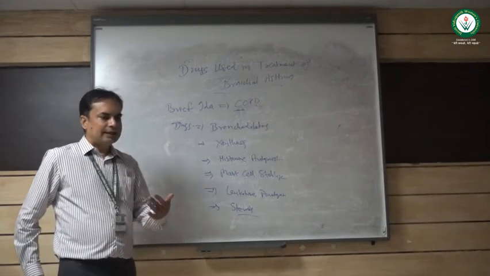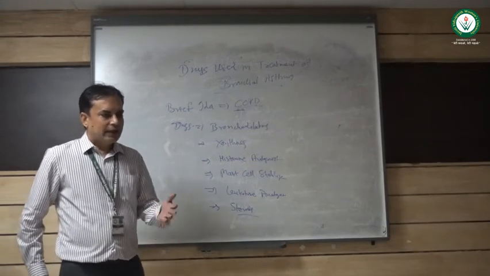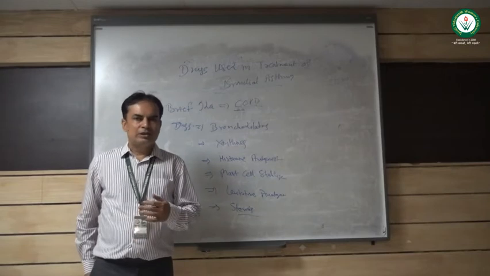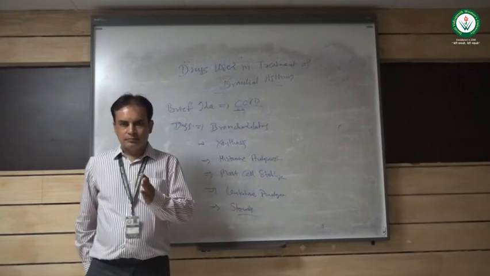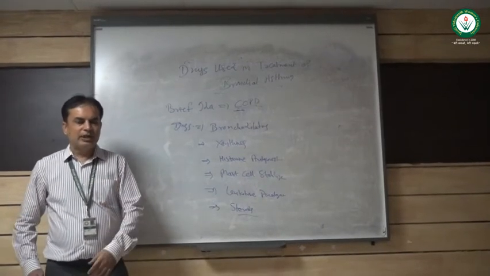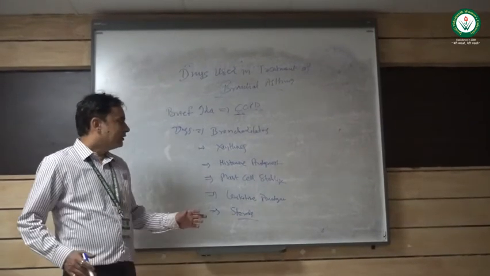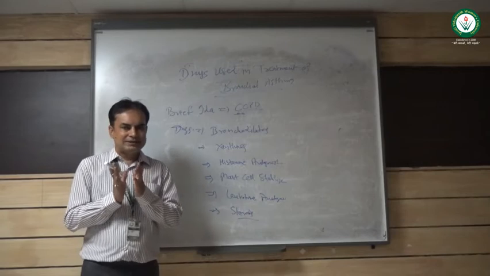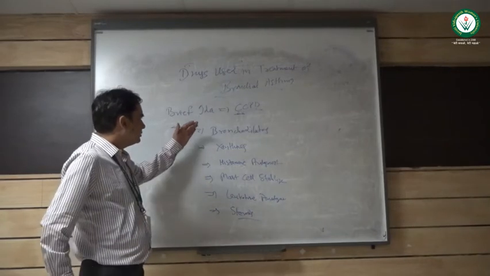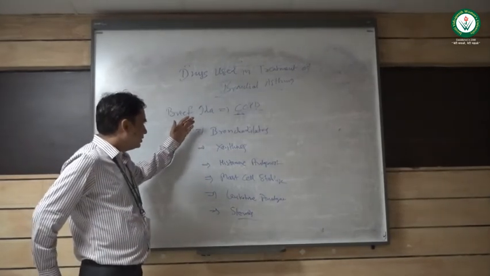Additionally, yoga, exercise, morning walk, and a healthy lifestyle also help in proper management of asthma.